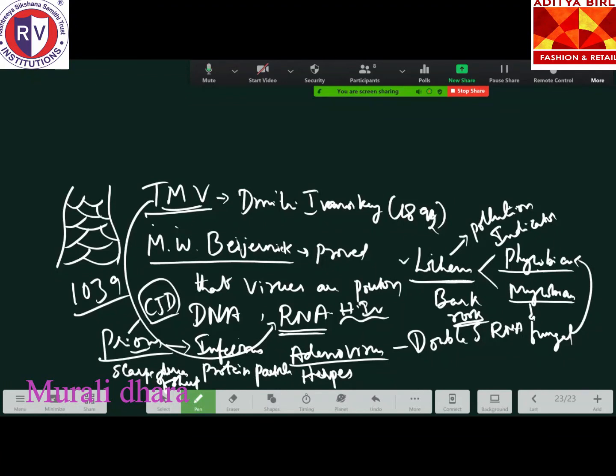Phyco refers to algae and myco refers to fungi. So algae prepare the food for the mycobiont partner, whereas the fungus gives water and nutrition to the algae. So these two are symbiotically associated with each other.